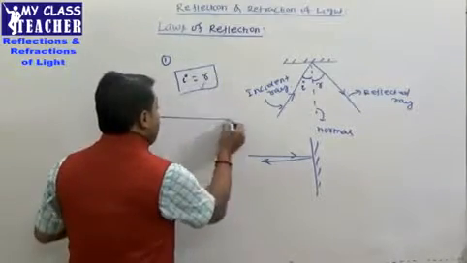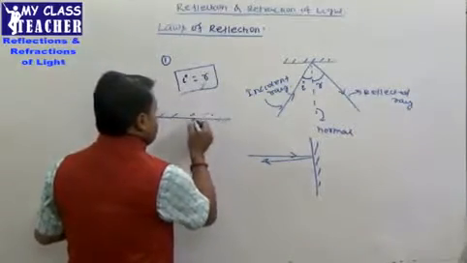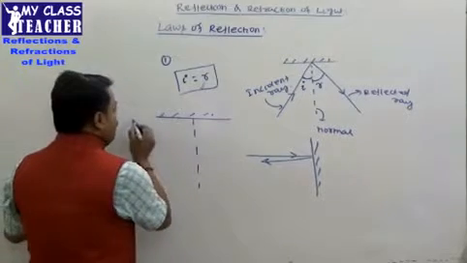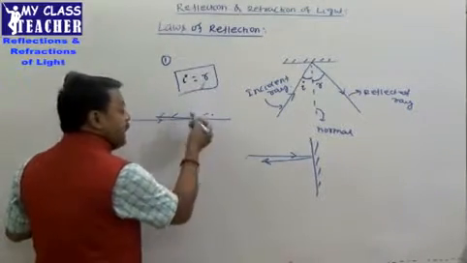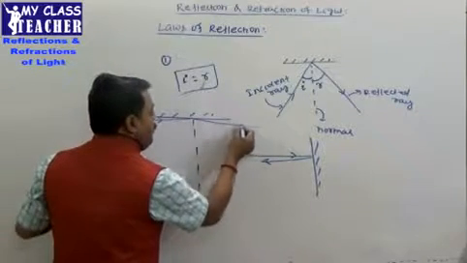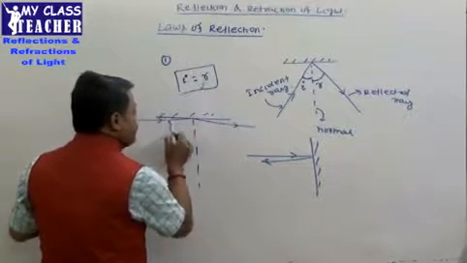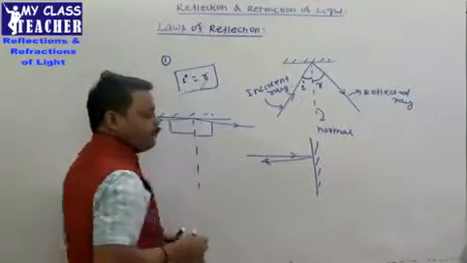That is called as the grazing angle of incidence. So this is normal here. इसका मतलब ray is striking the mirror almost at an angle of 90 degree. Grazing angle. तो यहाँ पर angle of reflection भी almost यहाँ पर 90 degree बनेगा. So this is 90 degree. This is also 90 degree.